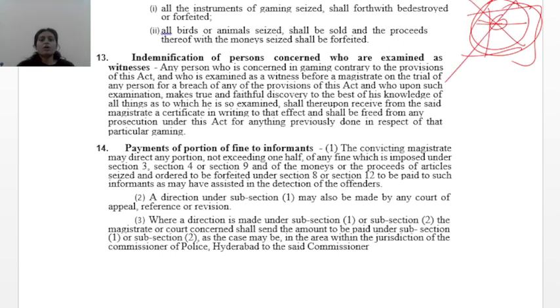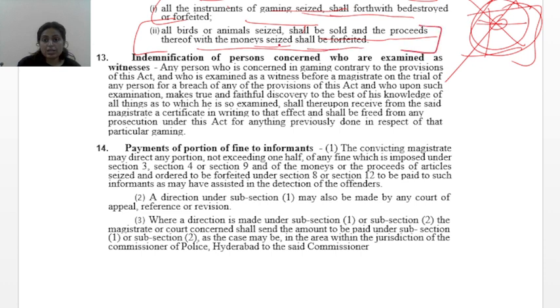On conviction of any person under section 9, the convicting magistrate may order that all the instruments of gaming seized shall forthwith be destroyed or forfeited. All birds or animals seized shall be sold, and the proceeds thereof, with the money seized, shall be forfeited. Means if you have 10 birds here, you sell them, and whatever money is obtained by selling them will be confiscated.